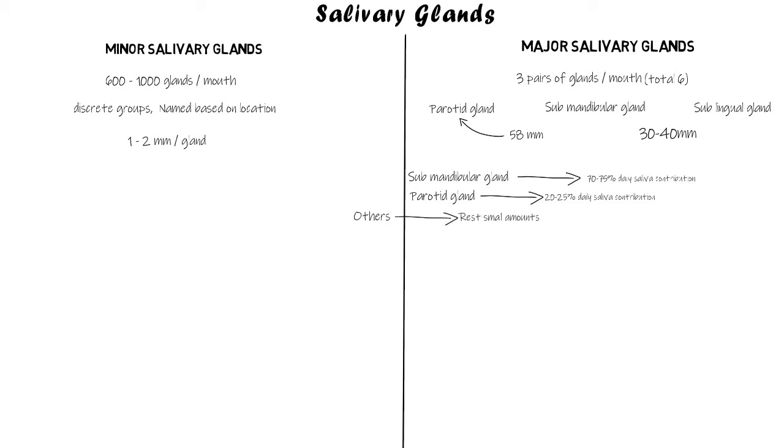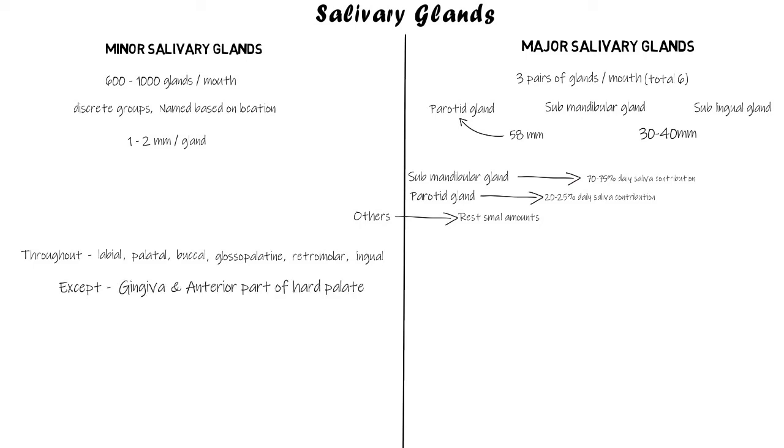So now let's talk about the location of these glands. The minor salivary glands are scattered throughout the oral cavity, from labial to palatal to buccal, glossopalatine, retromolar, and even lingual surfaces, anywhere except for two surfaces, that are the gingiva and the anterior part of the hard palate. Other than these two surfaces, they are pretty much scattered throughout the oral cavity. These minor salivary glands are present within the submucosal layer of our oral cavity, with short ducts directly opening their secretions onto the mucosal surfaces.